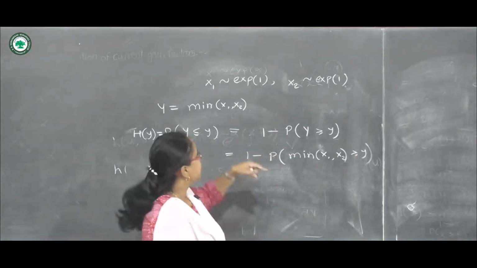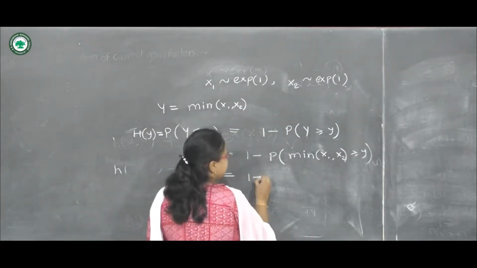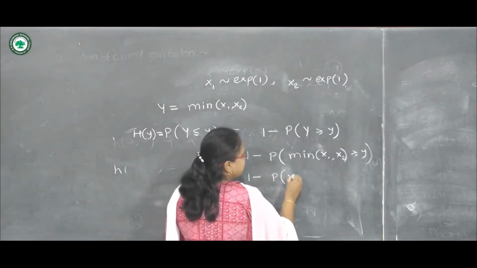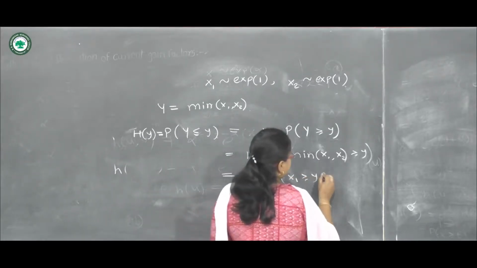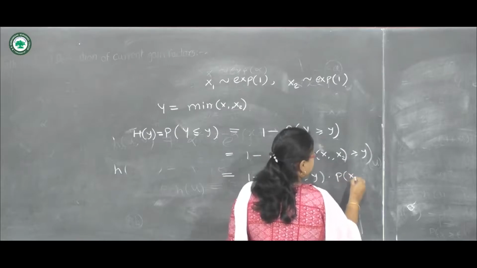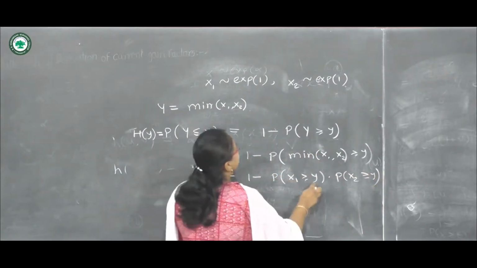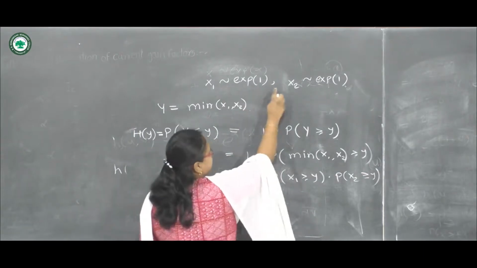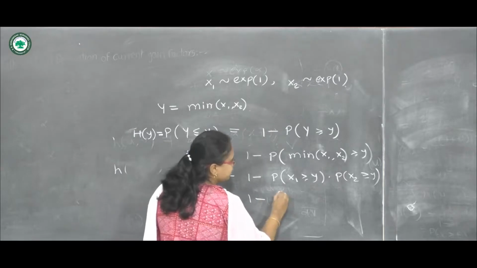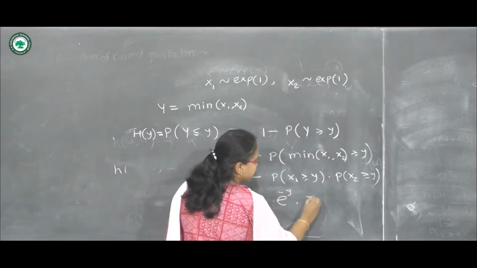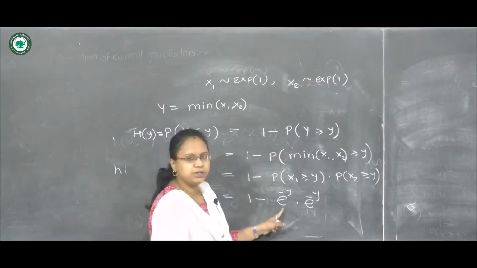Here x1 and x2 are given to be independent, so we can write 1 minus probability of x1 greater than or equal to y into probability of x2 greater than or equal to y. Here we can use its distribution function, and we can write 1 minus e raised to minus y into e raised to minus y.